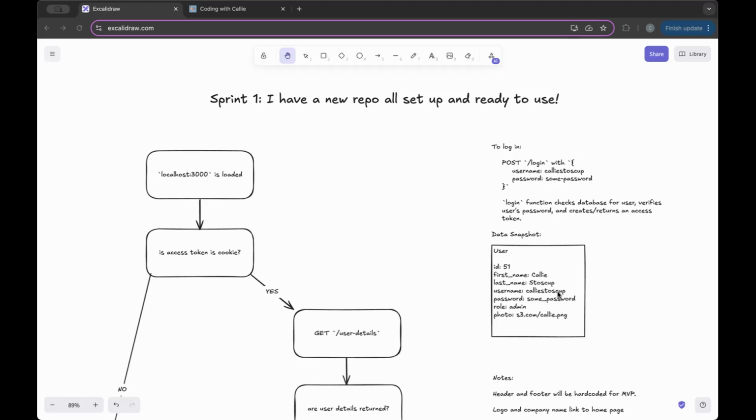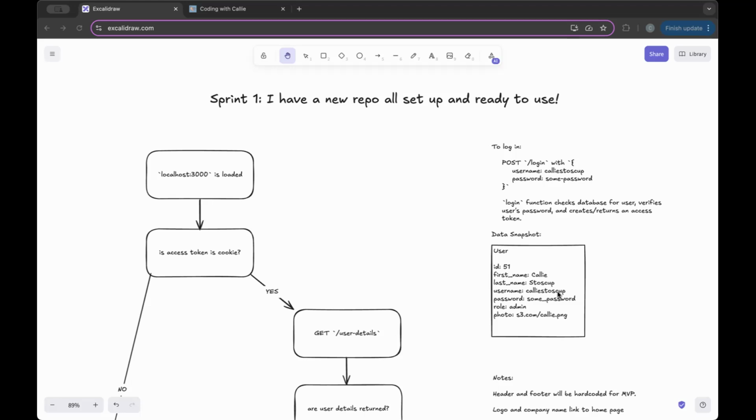But now I'm in a new job. I'm a site reliability engineer at HashiCorp, and we use Golang. So I've been itching to dive deeper into Go and learn more in my own projects. So I've decided that I am going to build the back end of the Coding with Callie website builder in Go. Now, this doesn't really change my plan too much.